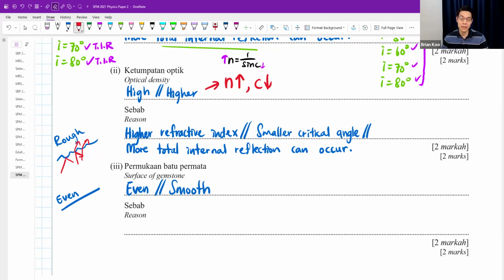Meanwhile, even the critical angle is very predictable. Like you shine light at a certain angle, it will all reflect very evenly. So it creates a very shiny diamond. An even surface also means more total internal reflection inside. I forgot the word internal.